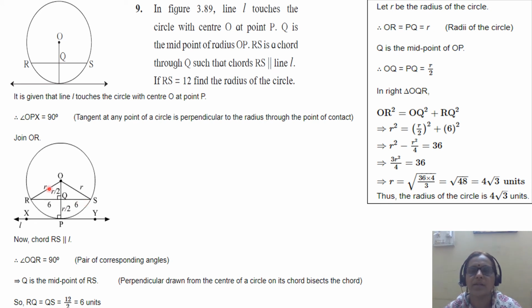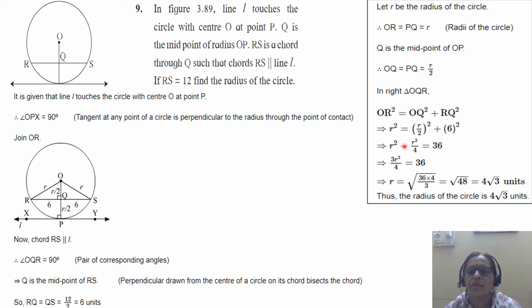Let R be the radius of the circle. OR is R, and OP is also the radius of the circle. Q is the midpoint of OP. So therefore, the distance OQ is R by 2 and QP is R by 2. In triangle OQR, apply the Pythagoras theorem. OR square is equal to OQ square plus RQ square. So R square is equal to (R by 2) square plus 6 square.